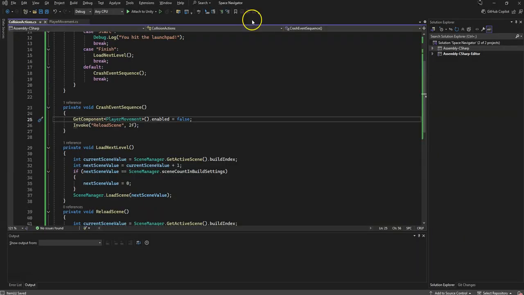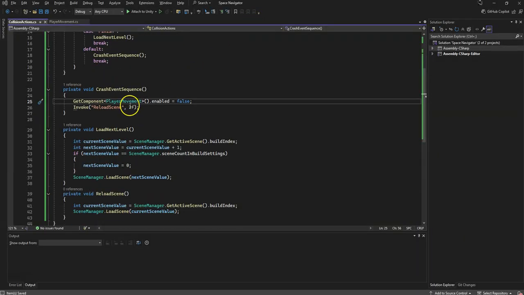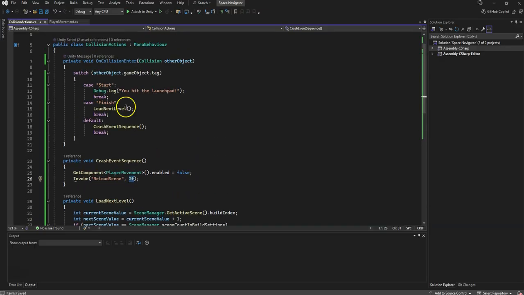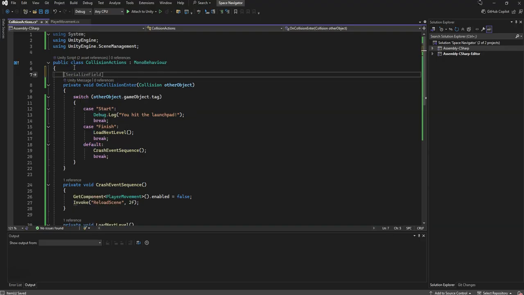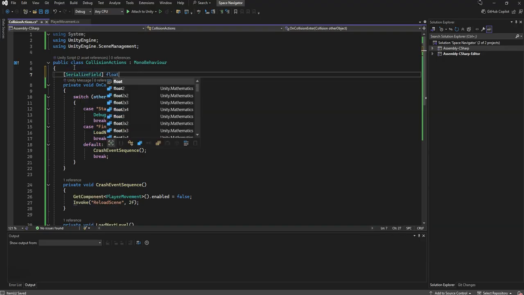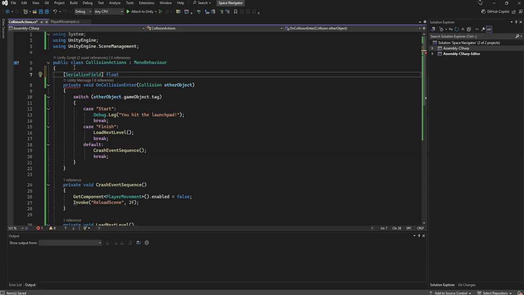Excellent. Now, one of the next things I want to tackle is that right now I have this reload value set to a hard-coded value. And if you remember, we don't really like hard-coded values, so let's go ahead and solve that by creating a serialized field. We're going to make this of type float, and let's just call this our load level delay. And I can, of course, set that to my 2F that I had before.